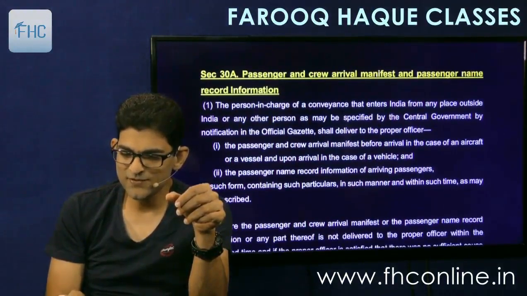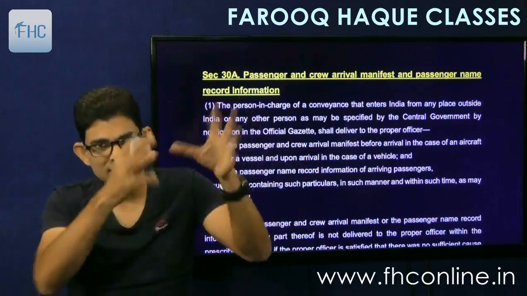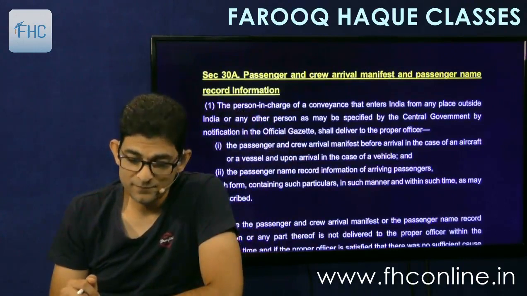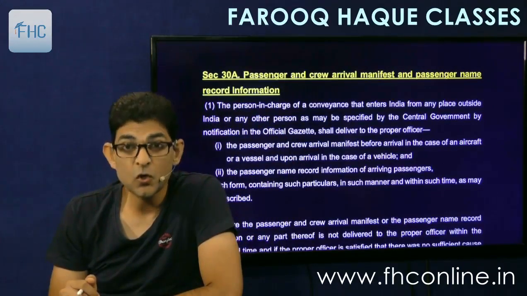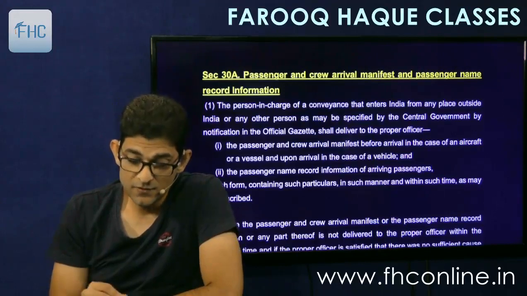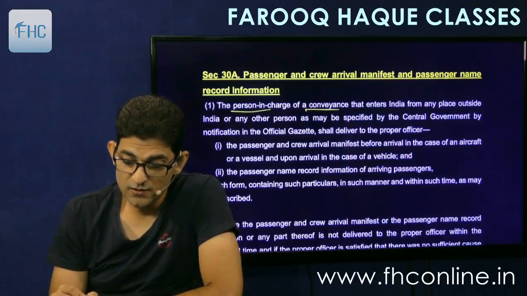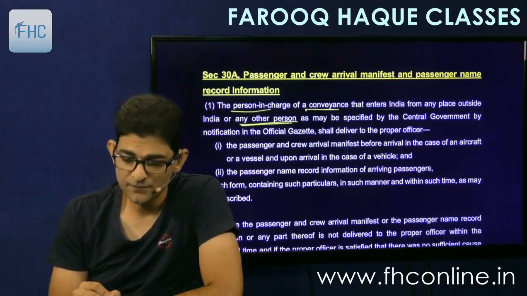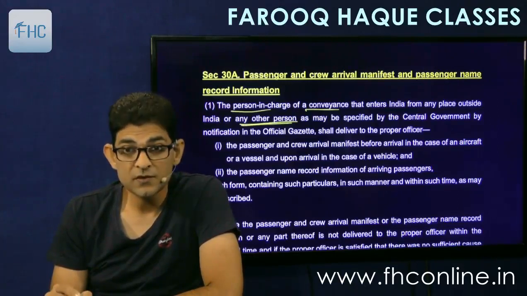Then the passenger and crew manifest. So this section deals with that. It is already contained in that declaration list, but the section is this 30A. Passenger and crew arrival manifest and passenger name record information. The person in charge of the conveyance that enters India from any place outside India, or any other person. Any other person means the agents in India, the shipping agent, as may be specified by the government by notification in the official gazette, shall deliver to the proper officer.